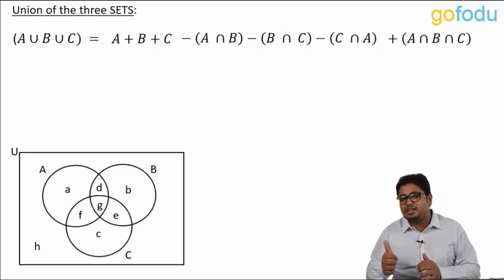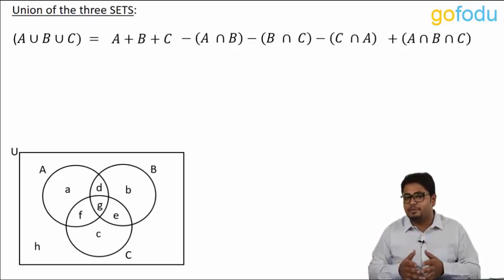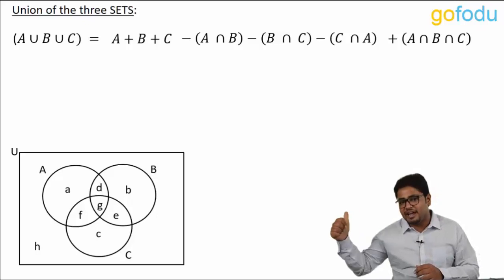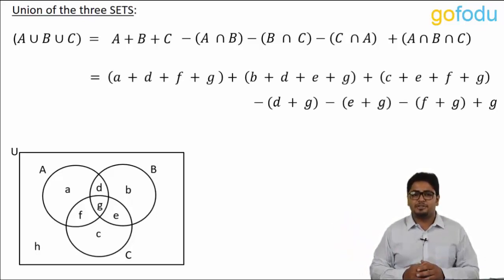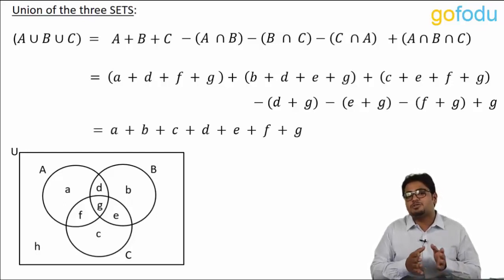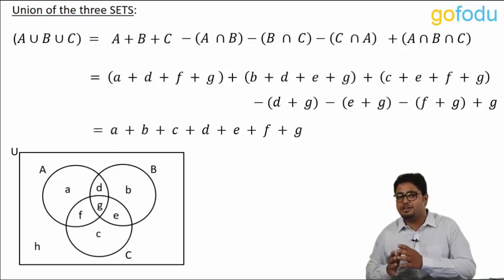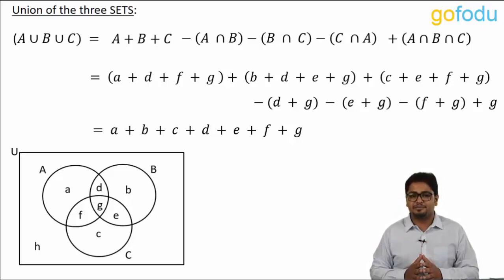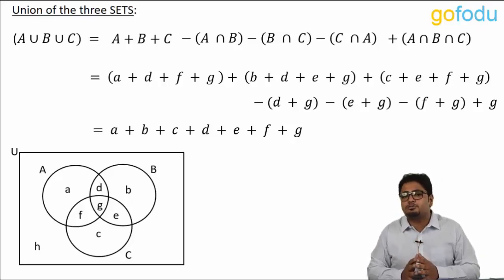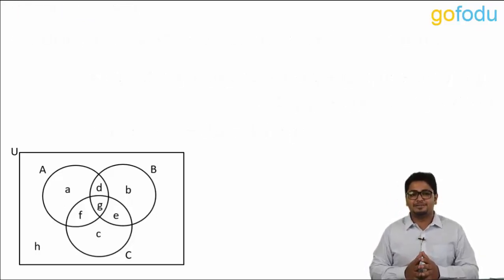Now, we write this equation in terms of elements. It will be something like this. On simplifying, we get A plus B plus C plus D plus E plus F plus G as the final answer. Let's move to explore some more regions.